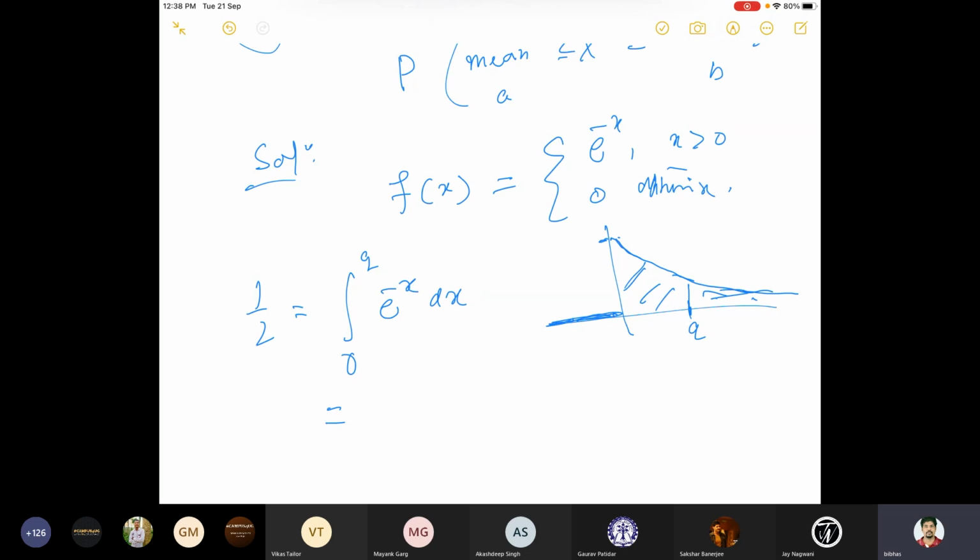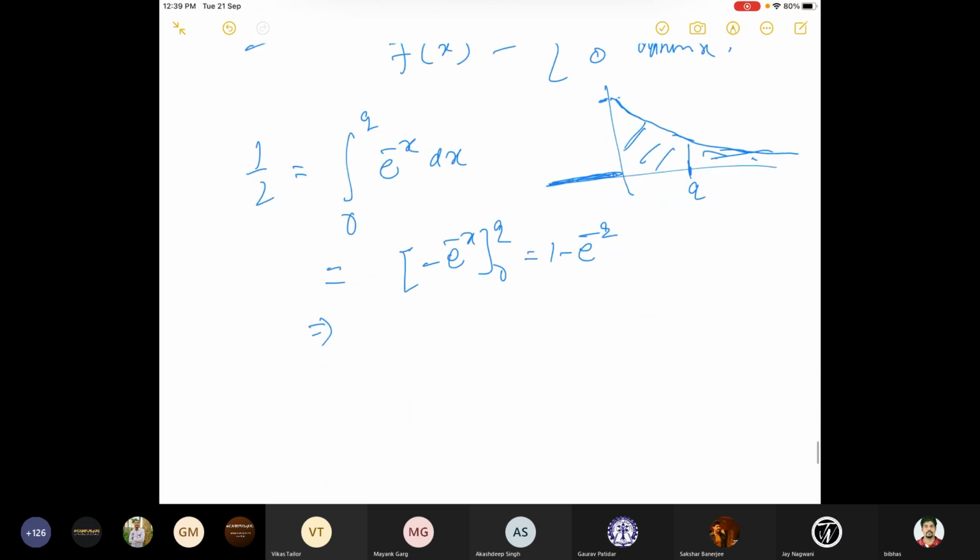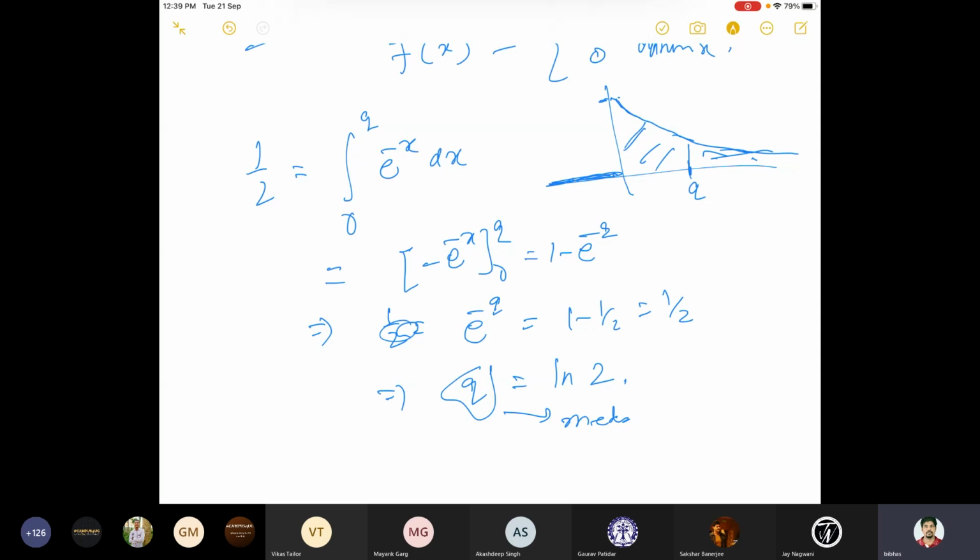So if we integrate e to the power minus x from 0 to q, this is 1 minus e to the power minus q. So half is equal to 1 minus e to the power minus q, which means e to the power minus q should be equal to 1 minus half, so half. So q is equal to log 2. So this is my median. I got the median, which is log 2.